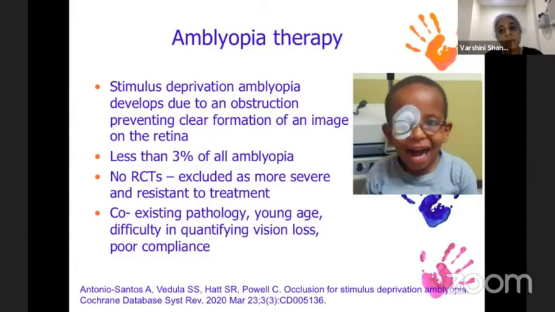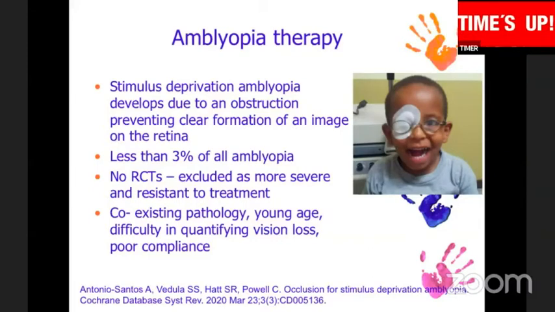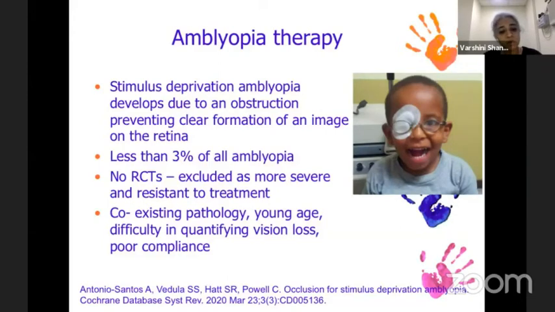Treatment is also compounded by a lot of other factors, including coexisting pathologies: the eye may be smaller, there may be optic nerve hypoplasia, you may have rubella retinopathy, all of which may also affect the vision. The infants are very young and there's difficulty in quantifying vision loss, all of which may lead to poor compliance with the amblyopia therapy.